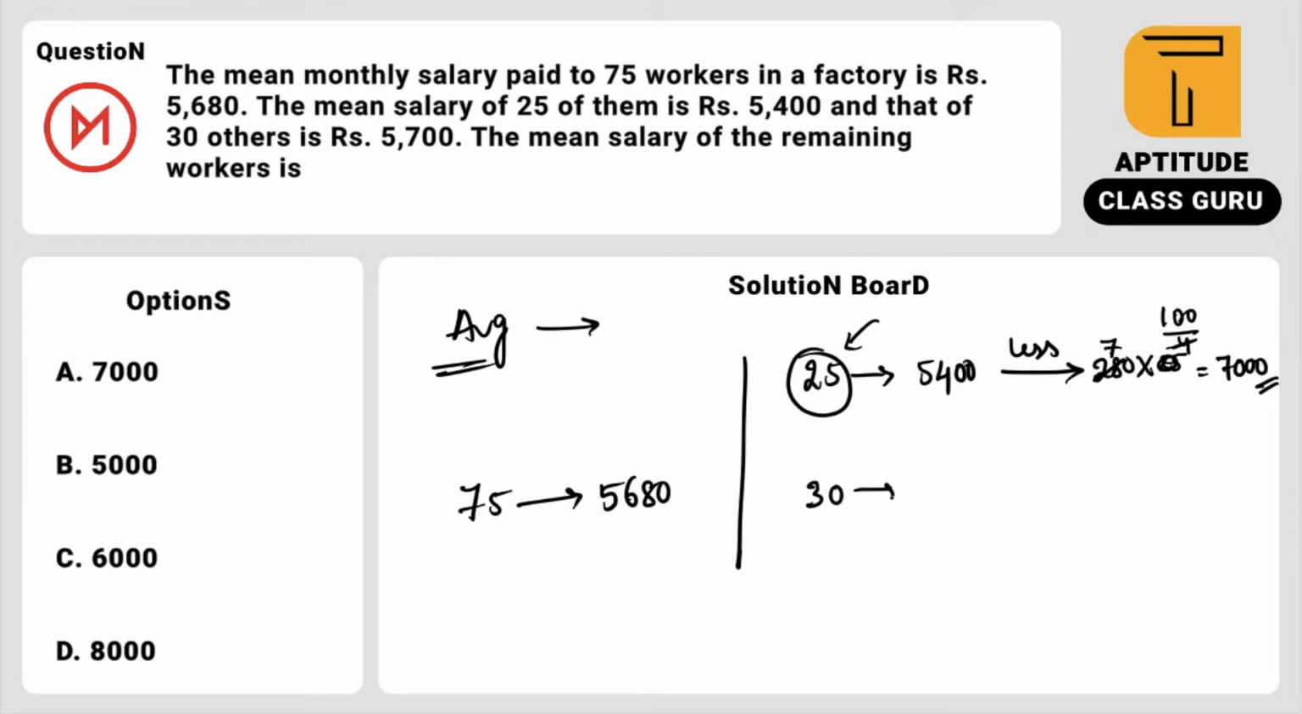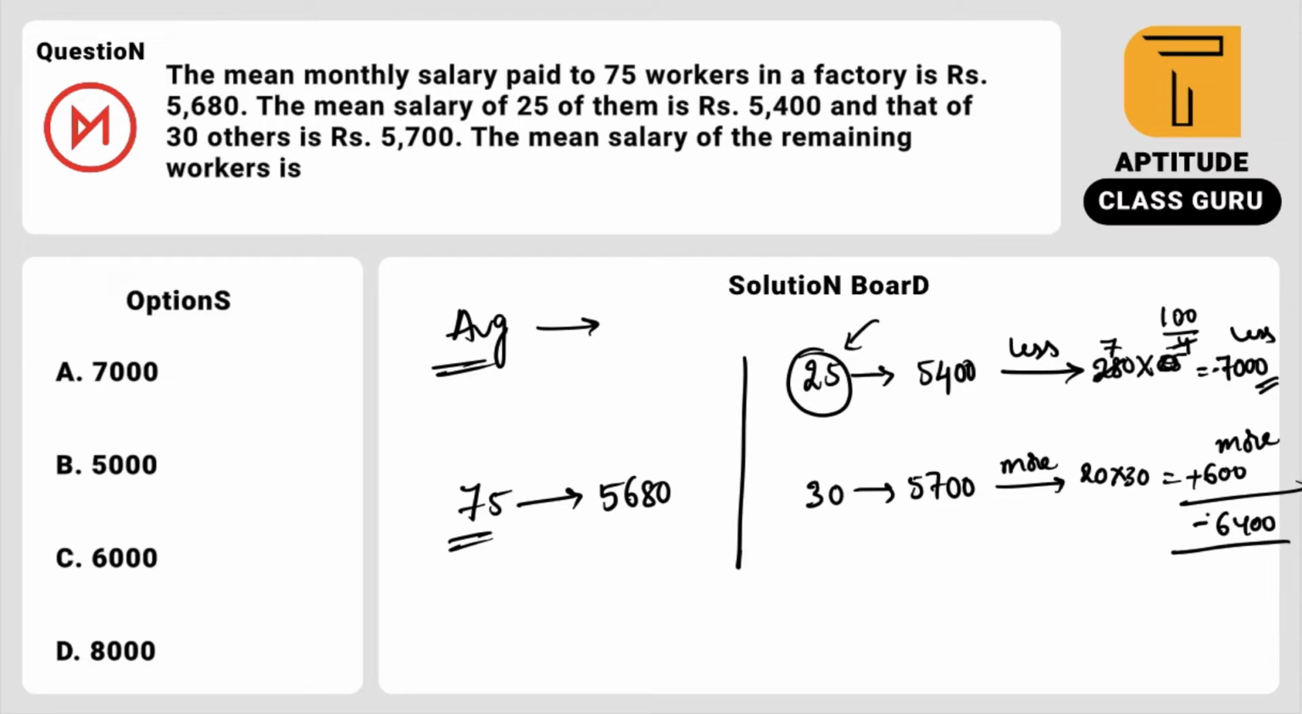The remaining 30 people have a salary of 5700, which is nothing but how much more we have given to them from these 75 people only. So how much more? It is 20 rupees into 30 members, so total 600. So what is the difference? Here it is less, here it is more. I will represent less as minus and more as plus, so the difference is minus 6400. This 6400 is less here.